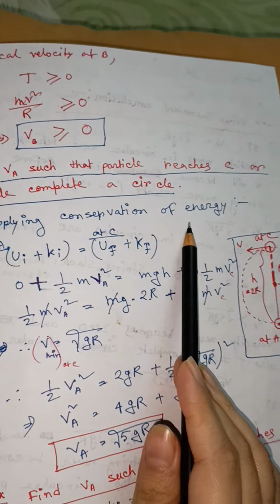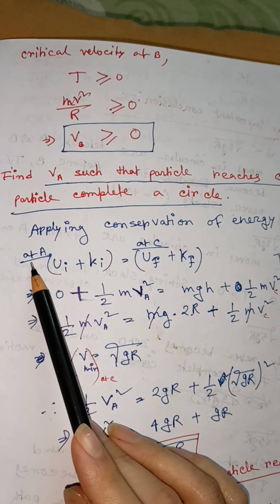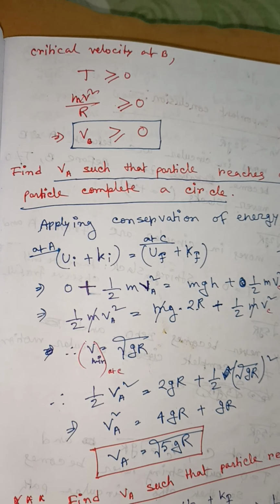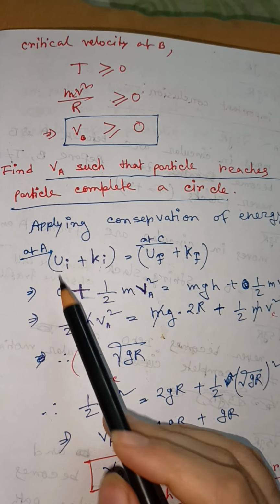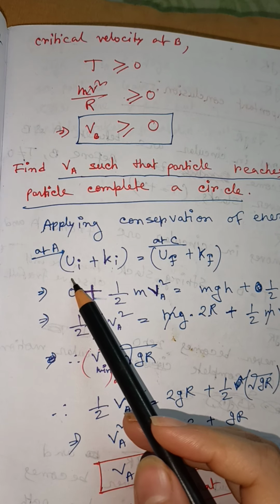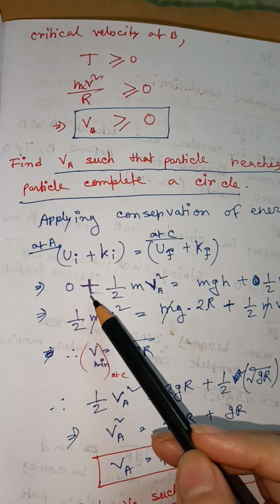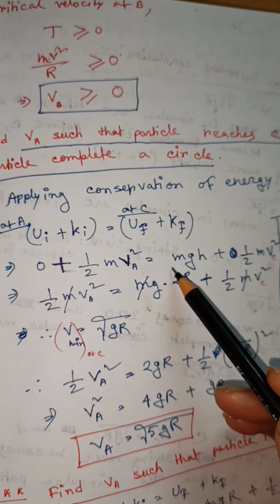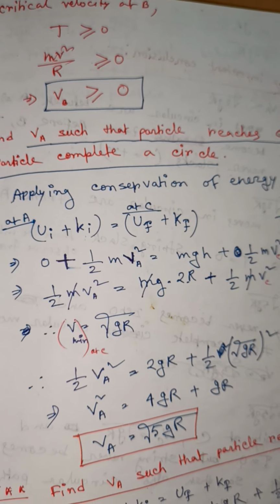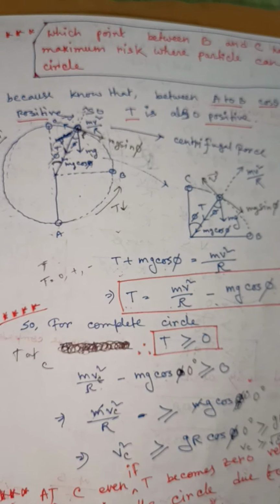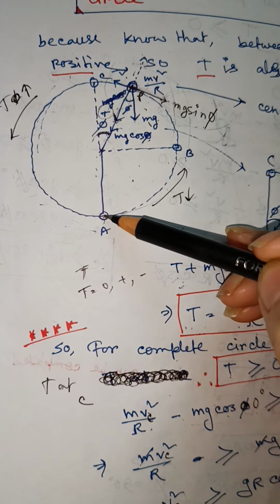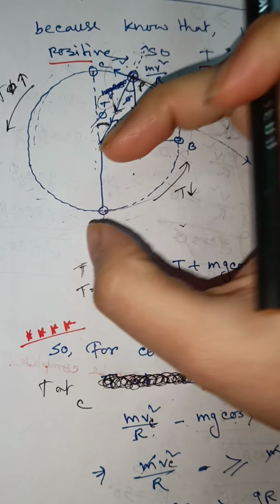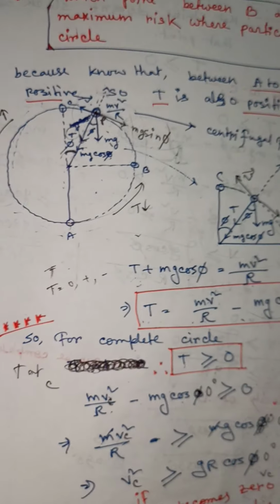Applying the conservation law of energy, the total mechanical energy at point A should equal the total mechanical energy at point C. Potential energy at point A is 0, and kinetic energy at point A equals half m VA square, which equals the potential energy at point C. If the particle reaches point C, it covers the height 2r, the diameter of this circular path.